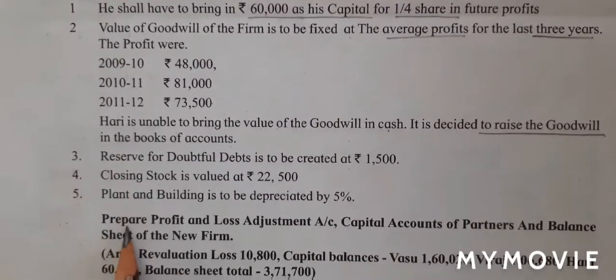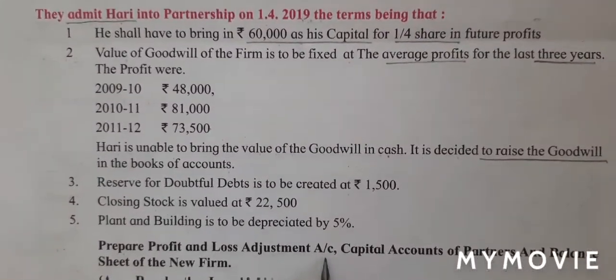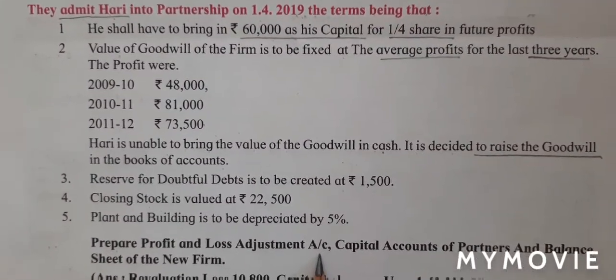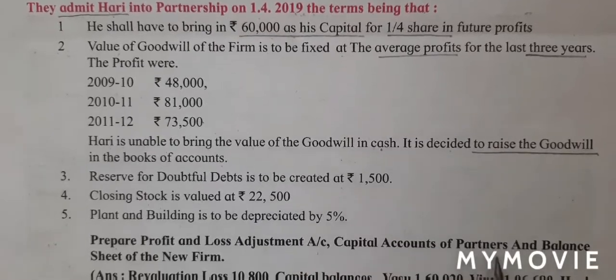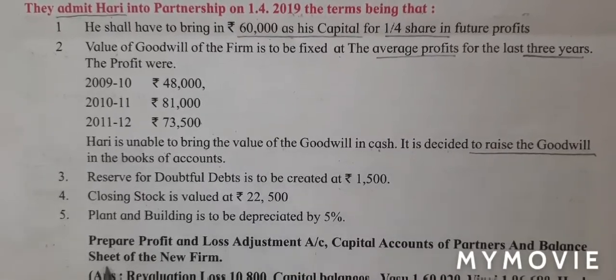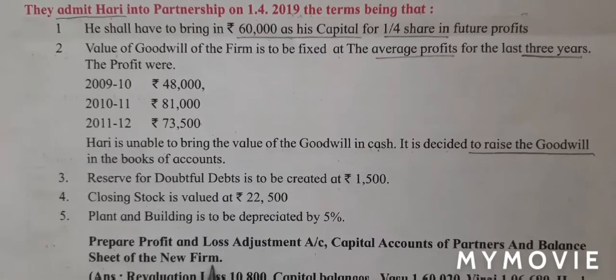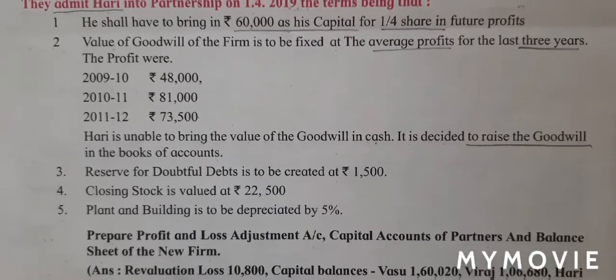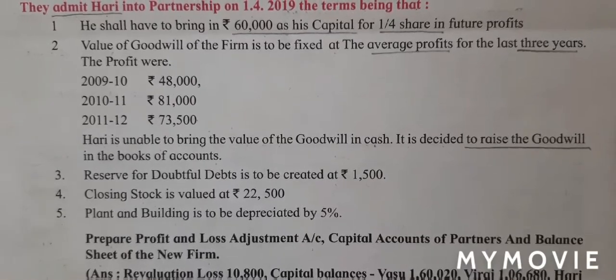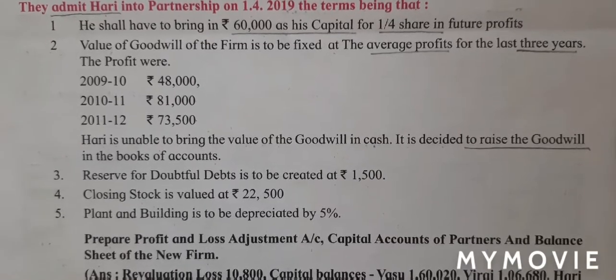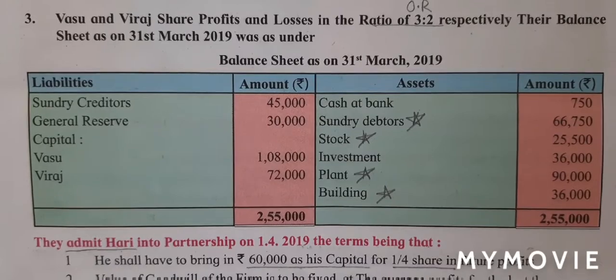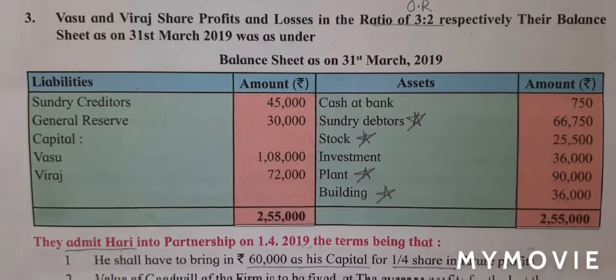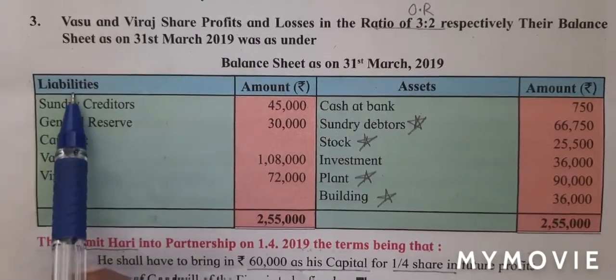They have asked us to prepare profit and loss adjustment account, which is also called revaluation account, capital accounts of the partners and balance sheet of the new firm. Students, as you know, along with the ledger, we will also be solving journal entries. So let's begin solving sum number 3. We will begin with our step number 1, transferring stage. We will start from the liability side.